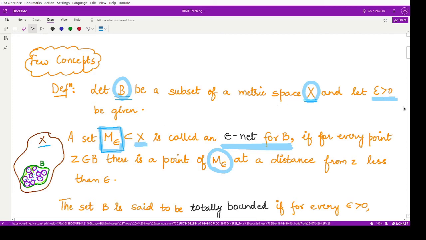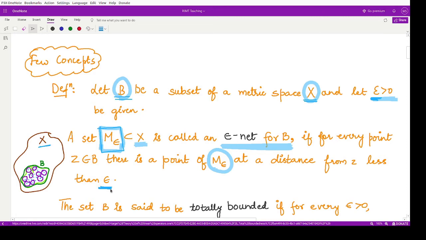So for every point in this set B, we can treat that point as center and, taking radius as epsilon, draw a circle around it, so that every point of M epsilon within that circle has distance from Z less than epsilon.